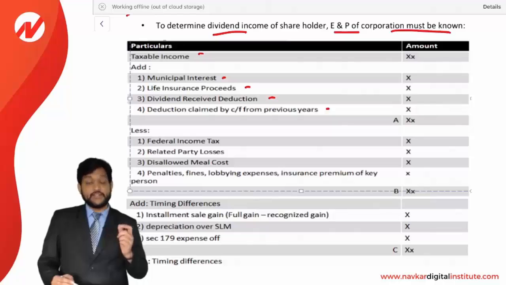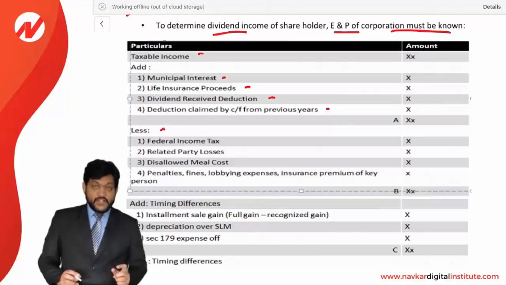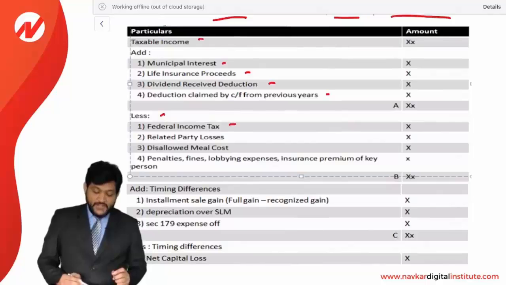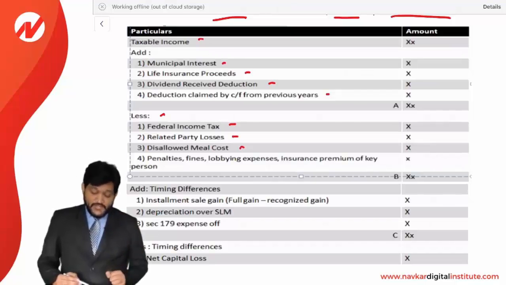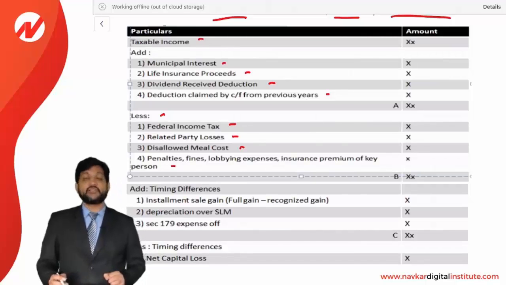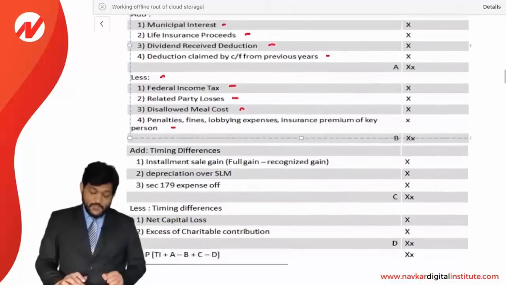These things will be added. Reduce: what will be reduced from it? Federal income tax, related party losses, disallowed meal cost. You remember 50% of the cost is allowed and 50% is disallowed. So that disallowed meal cost will be reduced, and penalties, fines, lobbying expense, insurance premium of a key person, all these will be reduced from taxable income.